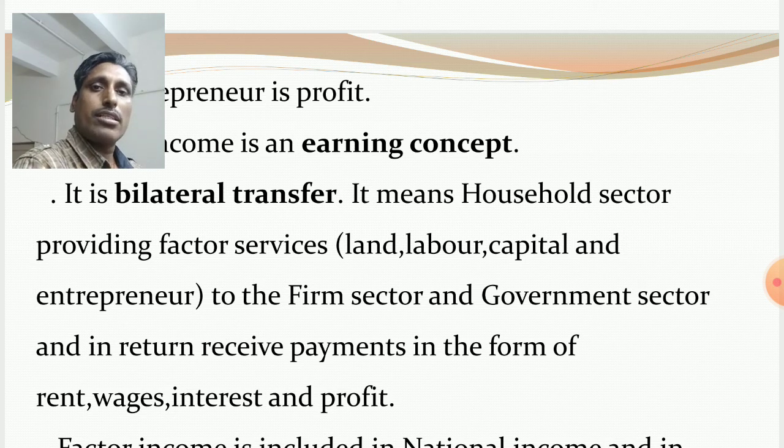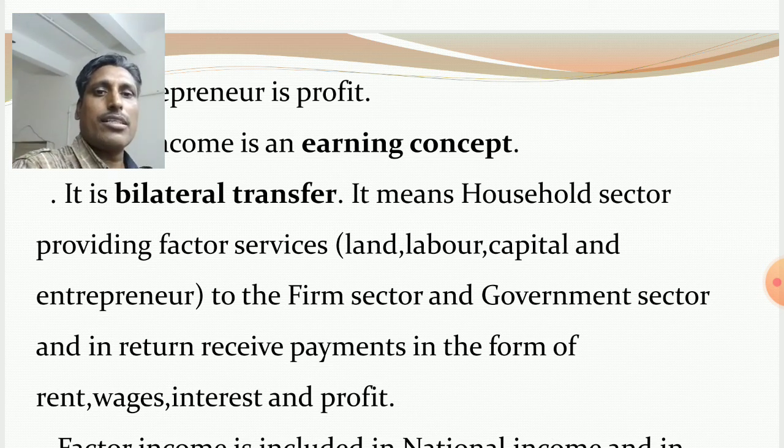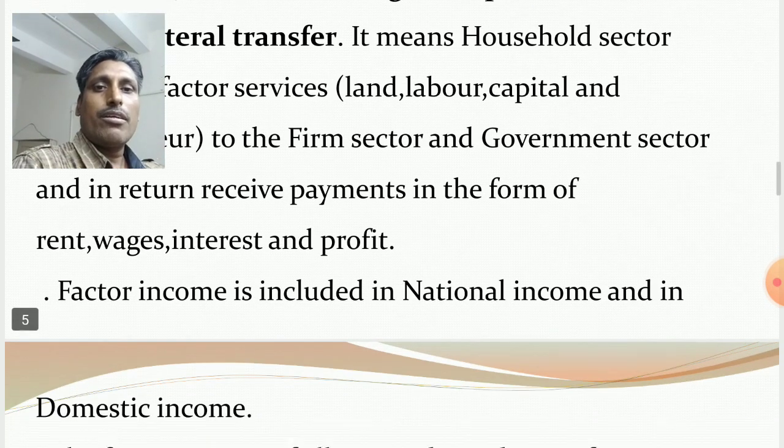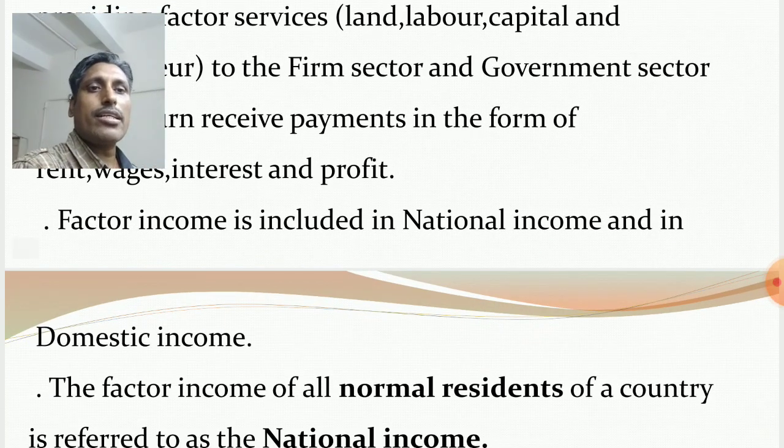The household sector provides, and the farm sector and government sector make factor payments. So it is a bilateral transfer. Factor income is included in national income and in domestic income. Just remember, this income is only included in national income and in domestic income.